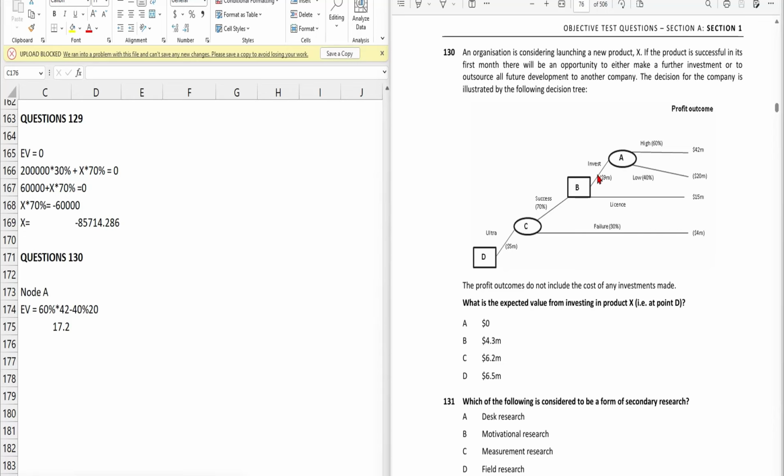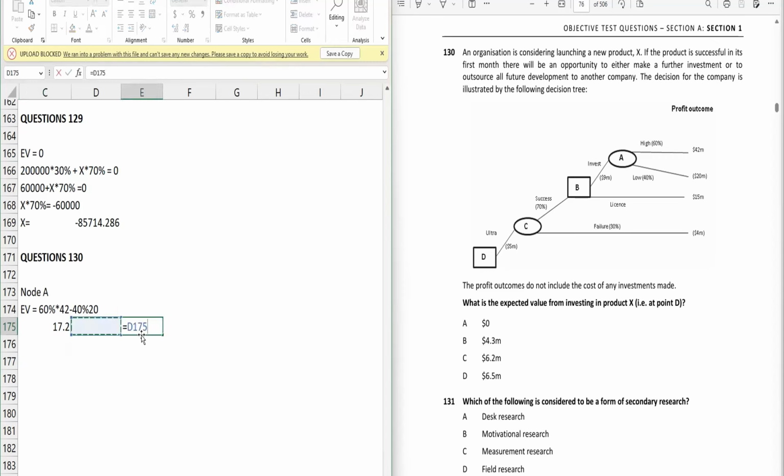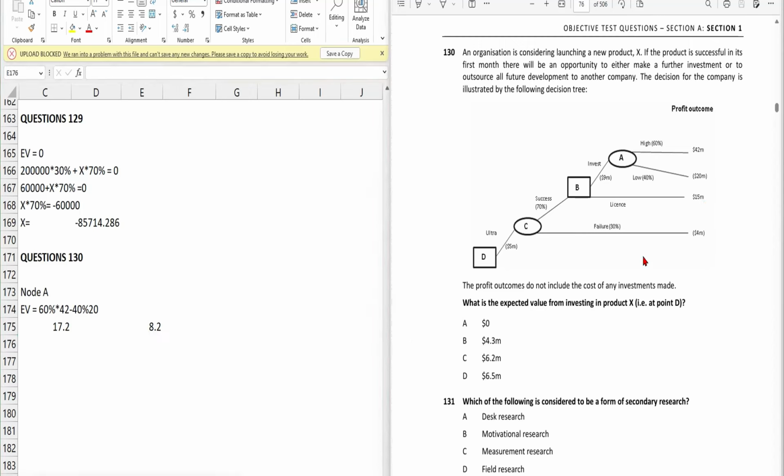So if we choose to invest, we are incurring the cost of 9 million. So our profit is 17.2 million, and deducting the cost of 9, we will have a profit of 8.2. But if we choose the license, we directly have a profit of 15 million. So which one is the higher? The license one, right? So we will go with the license. So the value at node B will be 15 million. Why? Because we have taken the higher of these two.